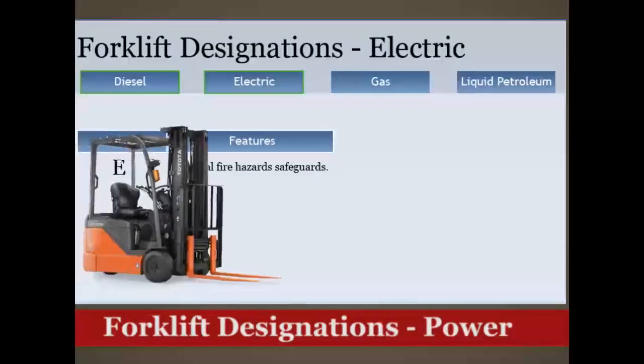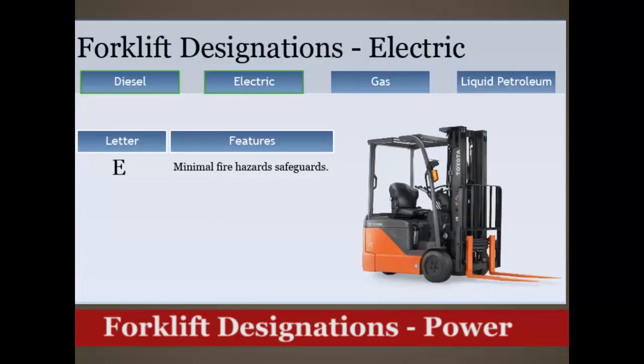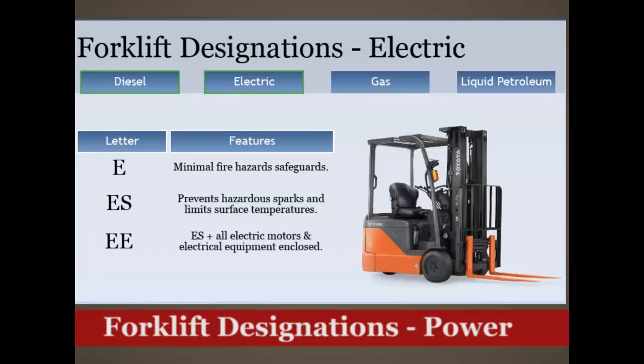E-type electric forklifts have minimal fire hazard safeguards. ES-type forklifts prevent hazardous sparks and limit surface temperatures. EE-type forklifts have all electric motor and electrical equipment enclosed. EX-types are designed for atmospheres with flammable vapors or dusts.